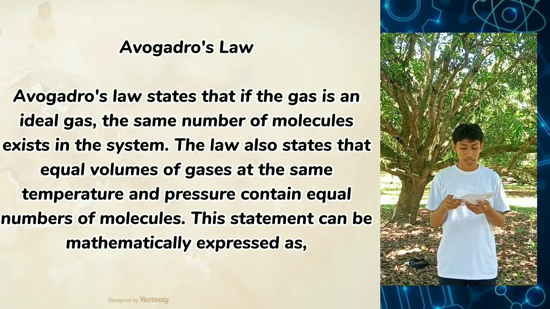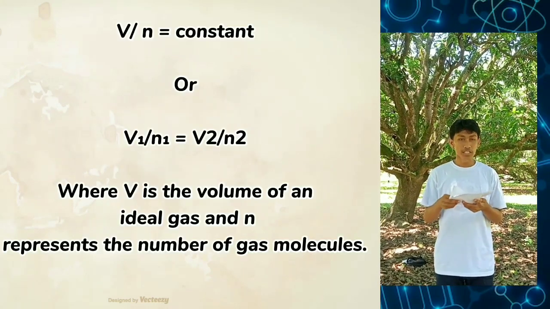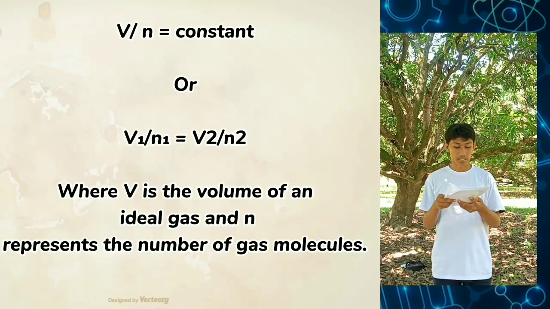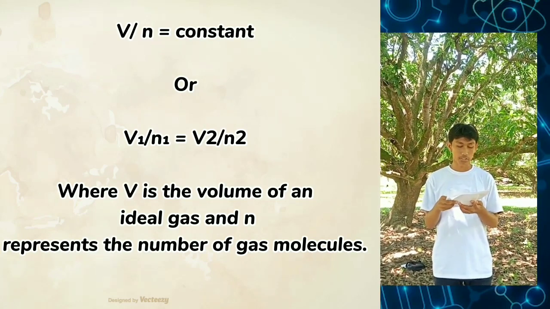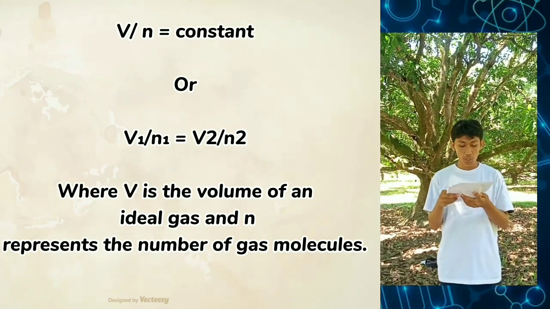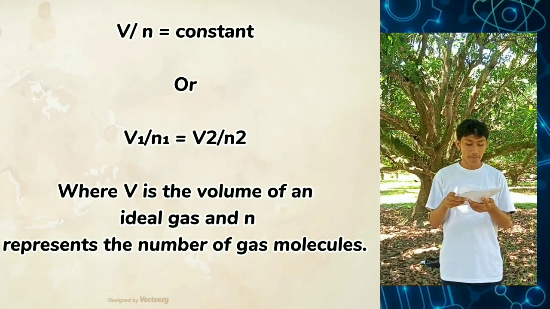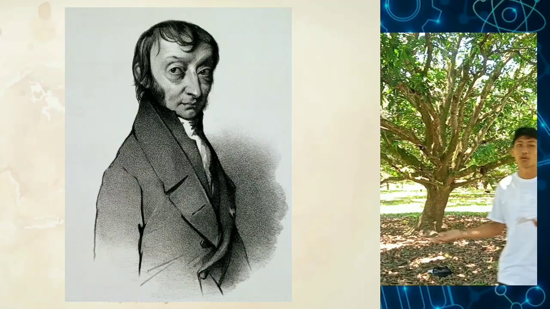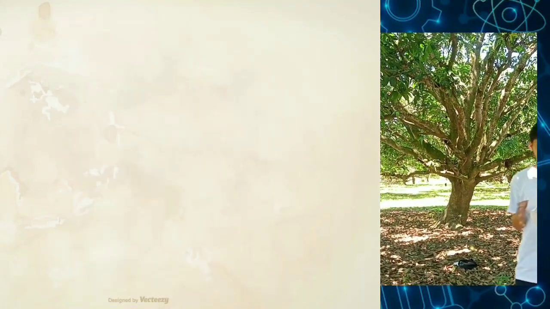This statement can be mathematically expressed as V over n is constant, or V1 over n1 equals V2 over n2, where V is the volume of an ideal gas and n represents the number of gas molecules. Amedeo Avogadro is the proponent of this law.